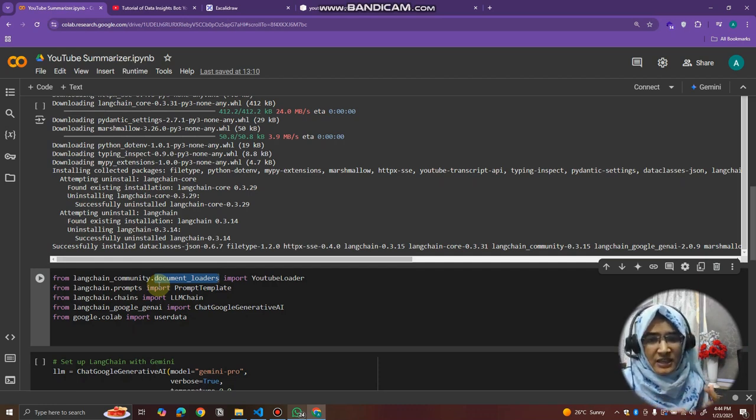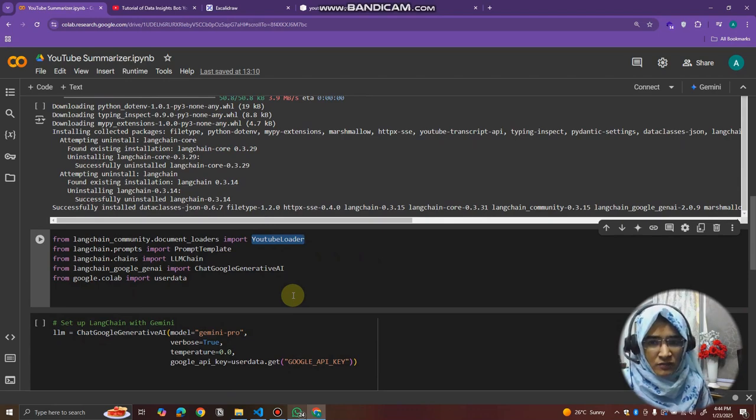It can be text, PDF, CSV, Excel, or other content also, like YouTube loader. It loads the YouTube content from the YouTube URL, right? But you may have one question here: we are using YouTube transcript, so why do we need to use YouTube loader? Basically the YouTube transcript API is used behind this YouTube loader.